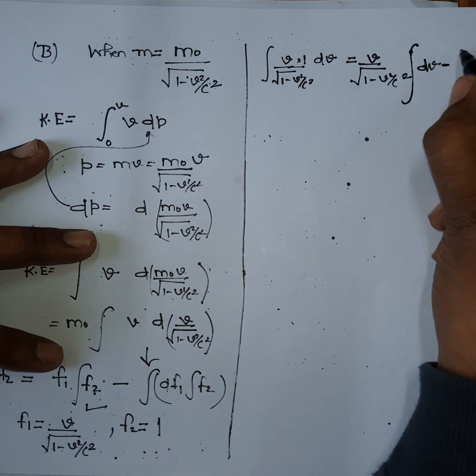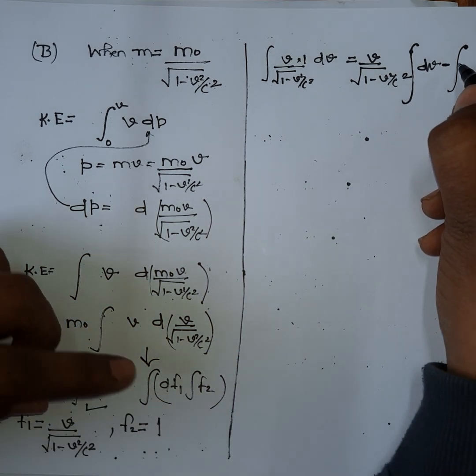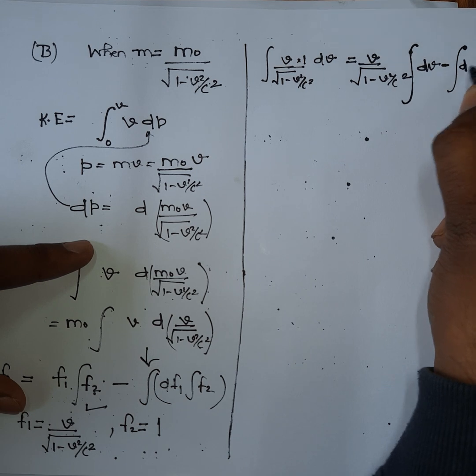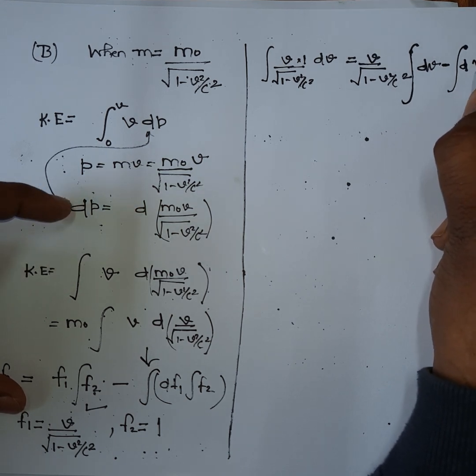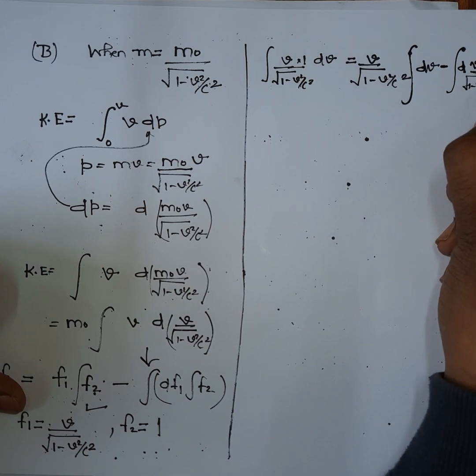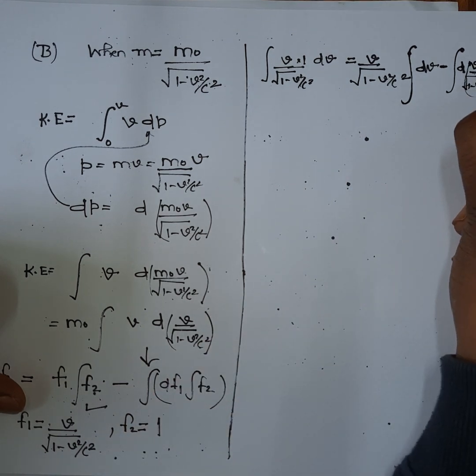Okay, so let's substitute here. You can write it here as dv, 1 minus v square by c square. When you integrate this term f2, it will give v.